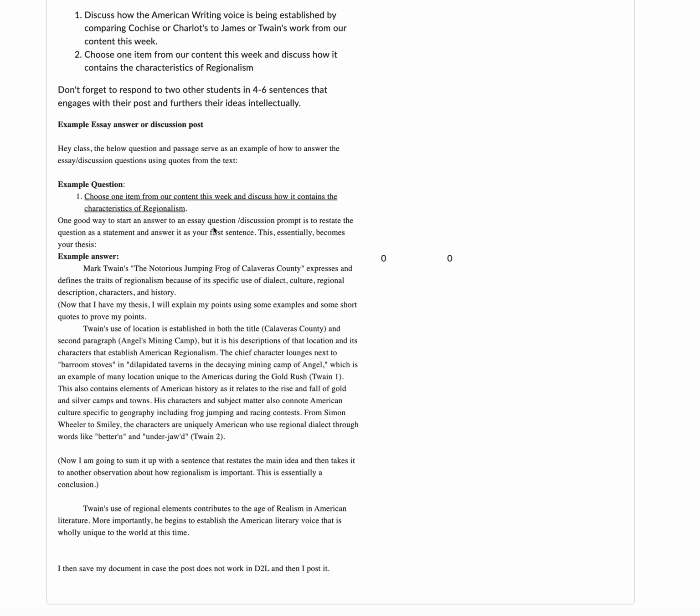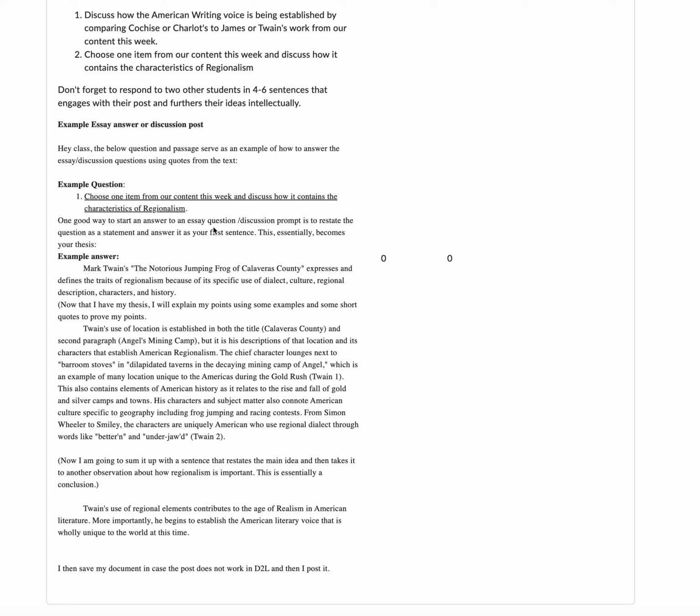So essentially, I gave you one answer there. One part of regionalism is location, right? Topography, regional, where it is. So I gave you that both in the county and the setting here, Angels Mining Camp and Calaveras. So now I want to get a little bit deeper into how he establishes American regionalism, specifically dialect, culture, characters, all that good stuff. So now my next part is going to use quoted material.